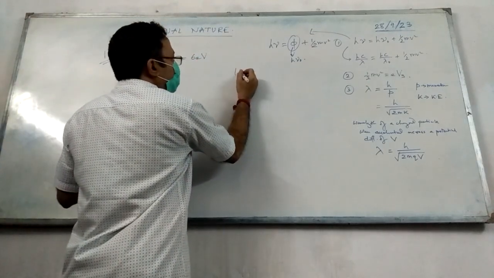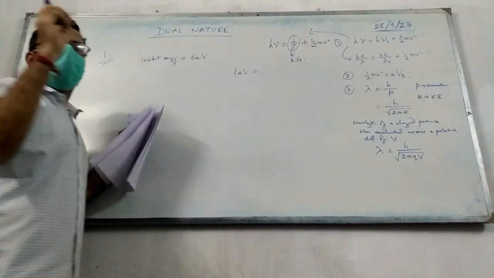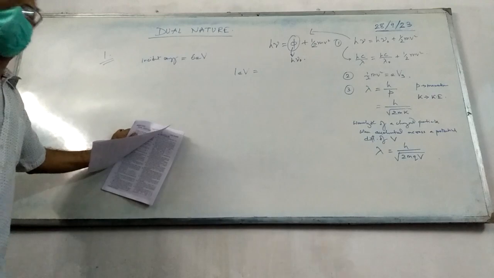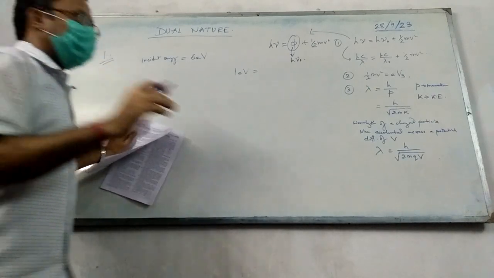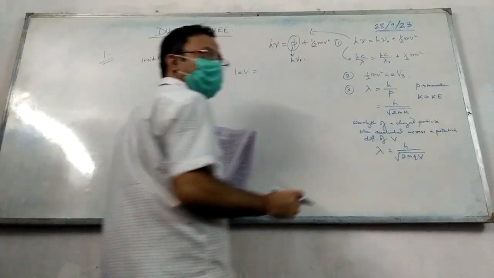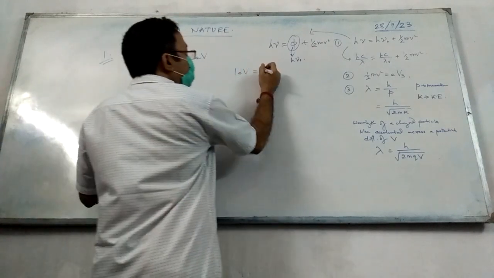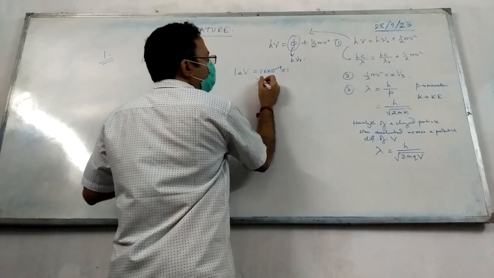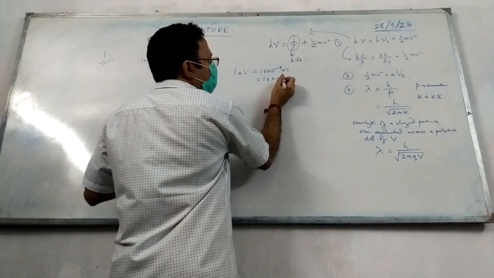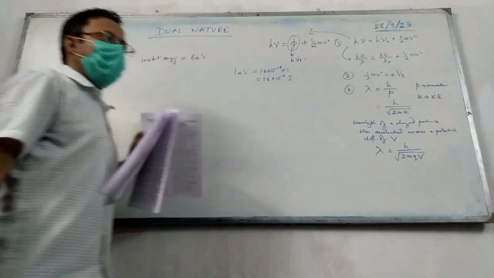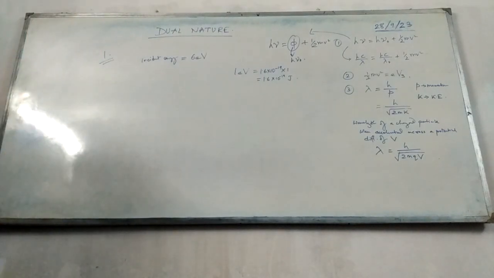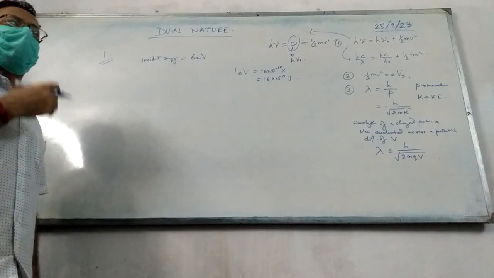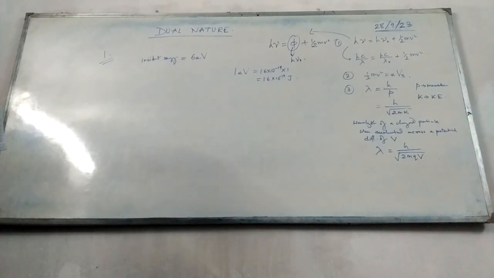1 eV is the energy of a charged particle when an electron is accelerated across a potential difference of 1 volt. So the formula is E into V. In case of Q, we'll have e. So e is 1.6 into 10 to the power minus 19, and V is 1. So this is 1.6 into 10 to the power minus 19 joules. Clear? 1 eV is 1.6 into 10 to the power minus 19 joules. You don't need to always convert this, but if you have a sum where other expressions are associated, then you might need to convert this.